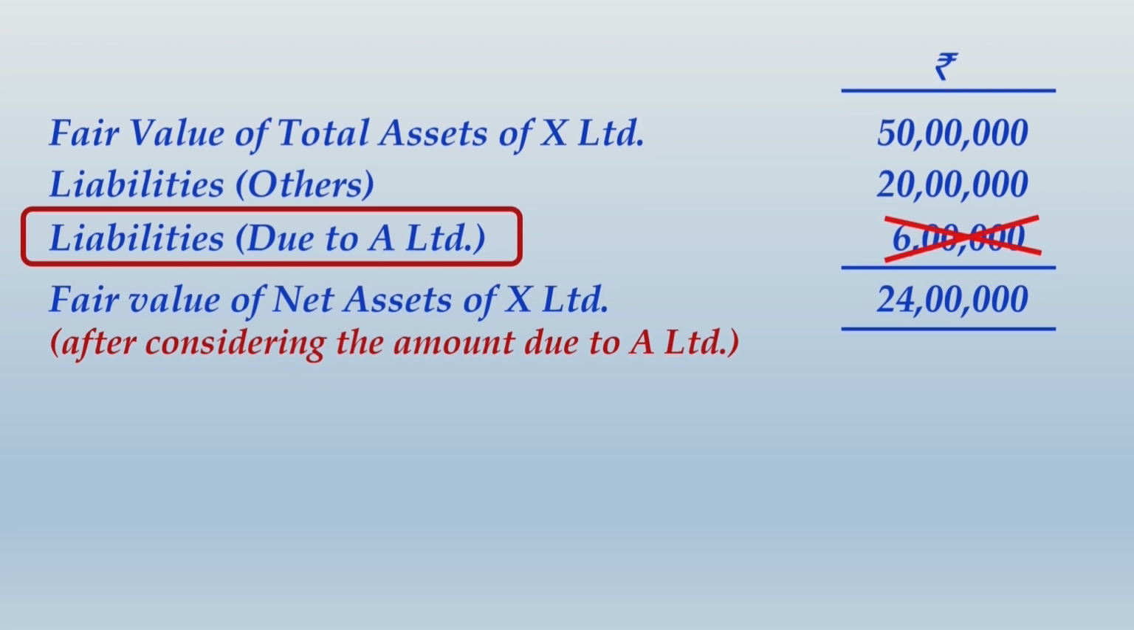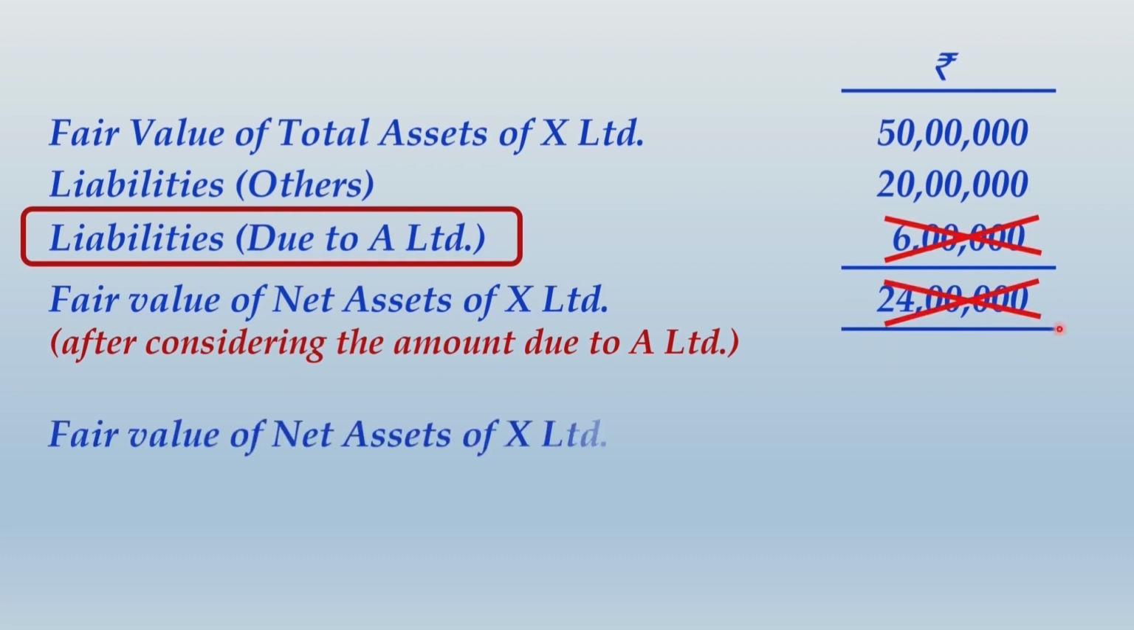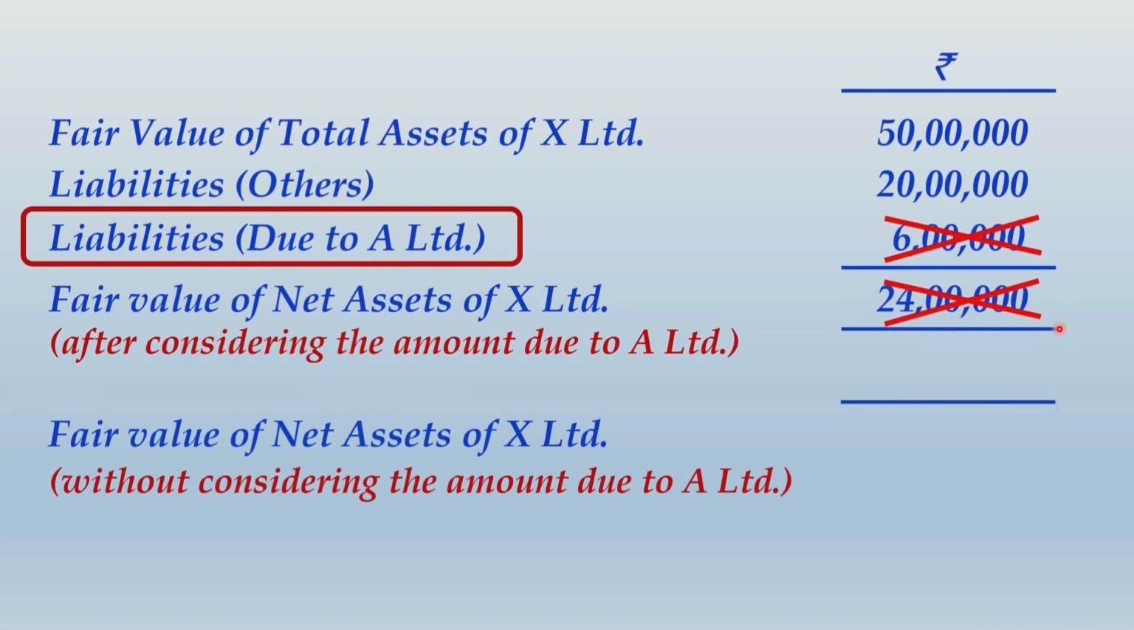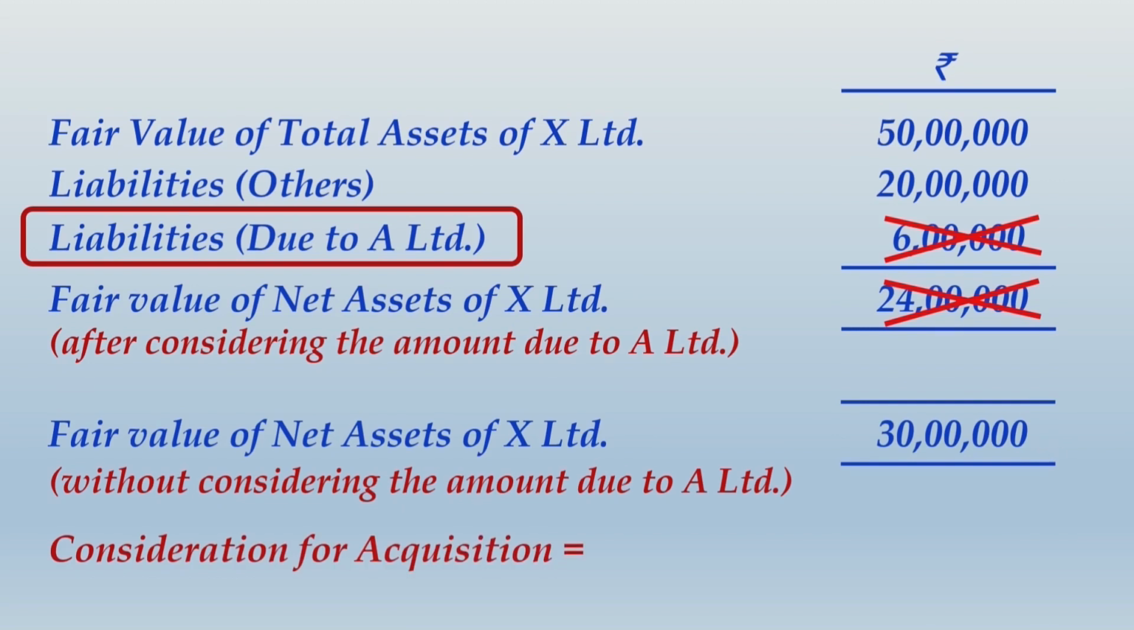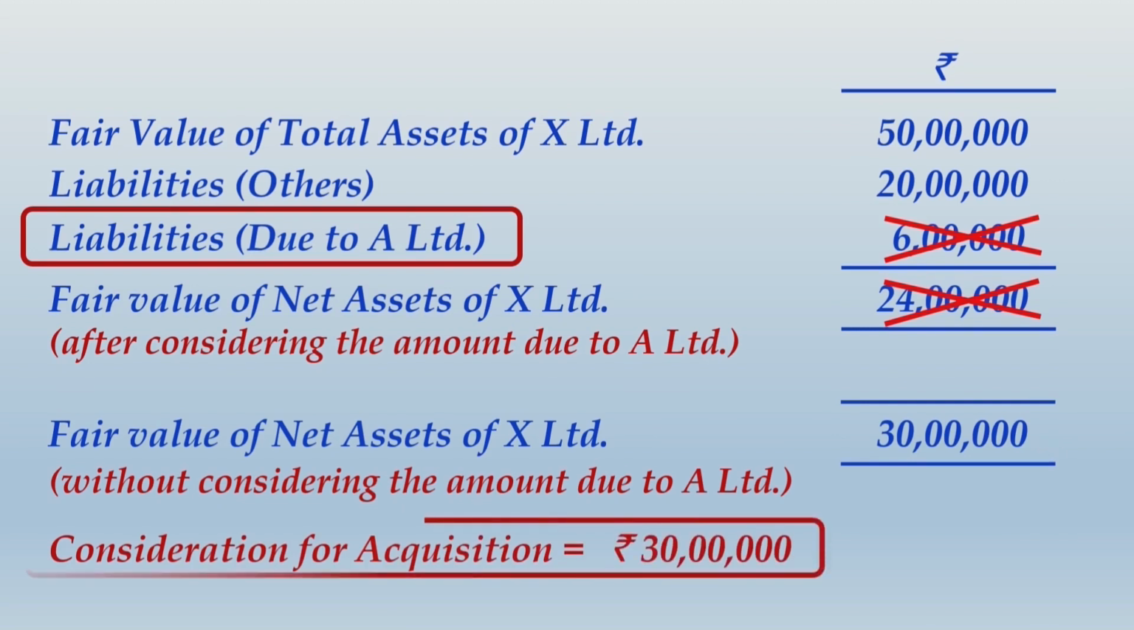As a result, you are not going to consider the fair value of net assets as 24 lakhs because you have removed this component. Now you will take only 50 lakhs minus 20 lakhs. So 24 lakhs will not be the case. Fair value of net assets of X Limited that you have to now find out should be without considering the amount due to A Limited, and that will be 30 lakhs. Consideration for acquisition has to match with 30 lakhs. So you just write consideration for acquisition as rupees 30 lakhs.